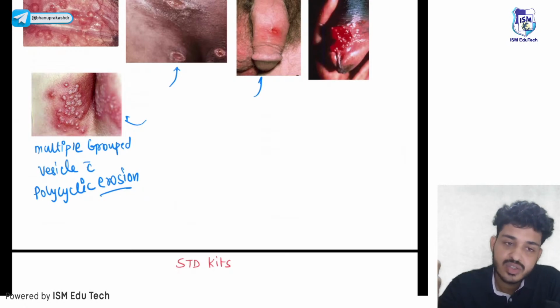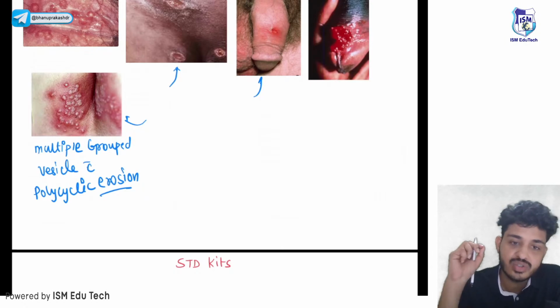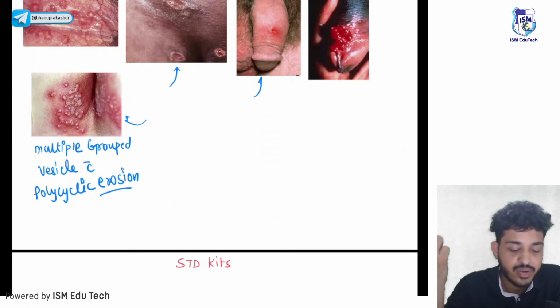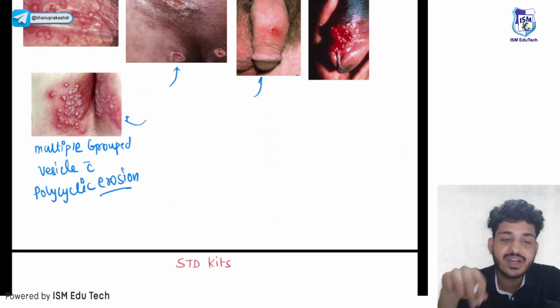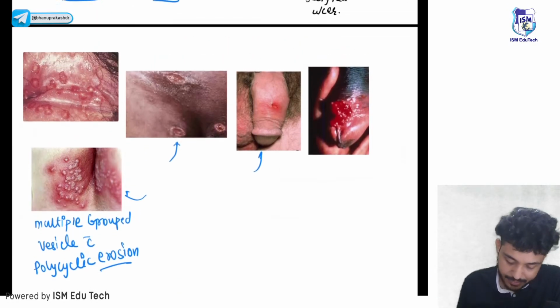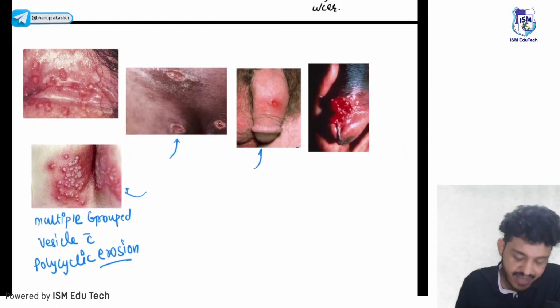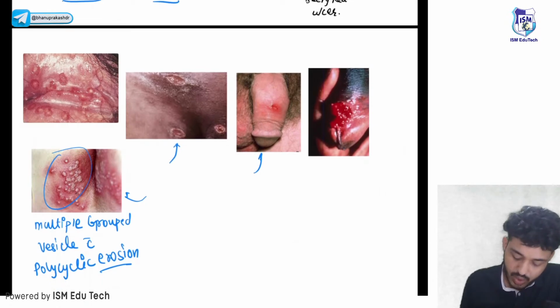Herpes zoster. What is the meaning of zoster? Zoster means along a nerve segment. If you understand the meaning, you will easily identify. Herpes matlab there will be grouped vesicles. So here you will see the ulcer is having grouped vesicles. It is a painful ulcer. Edges are not undermined.